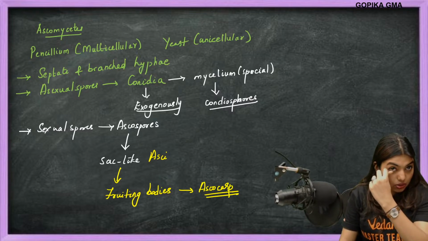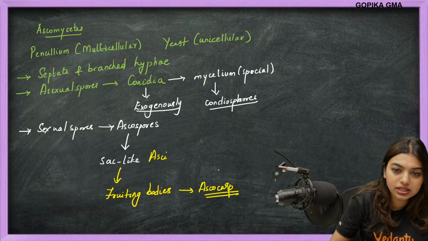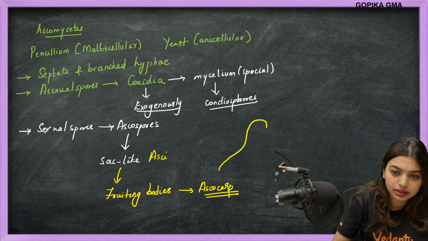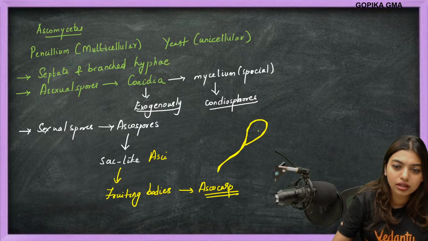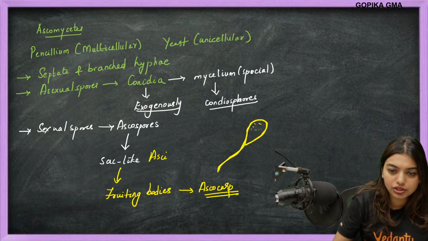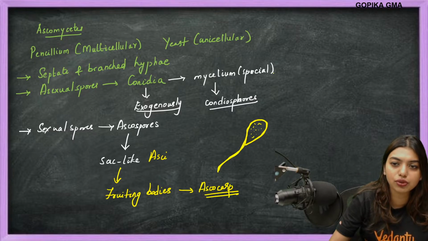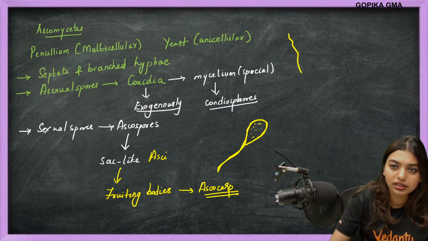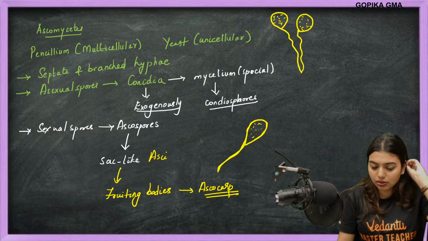Okay, ascocarp. So in these fruiting bodies, these asci will be present. Let's say this is the normal one. This is how usually we draw fruiting bodies. Don't think why ma'am is drawing the same thing for everything. This is how usually we draw fruiting bodies, or we draw like this: one circle. Inside this, they will be present. That's how it will be present.